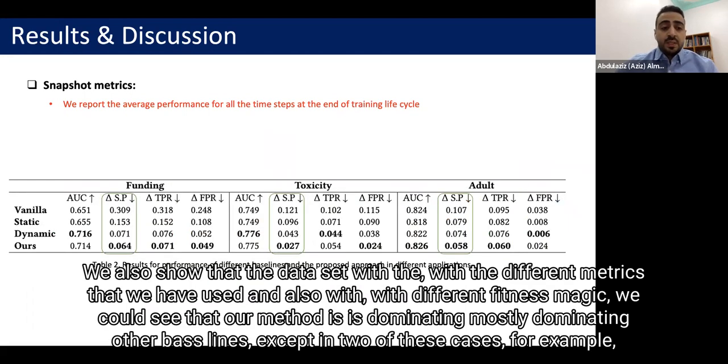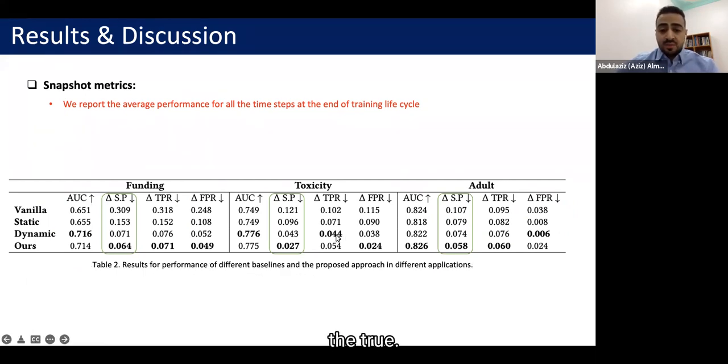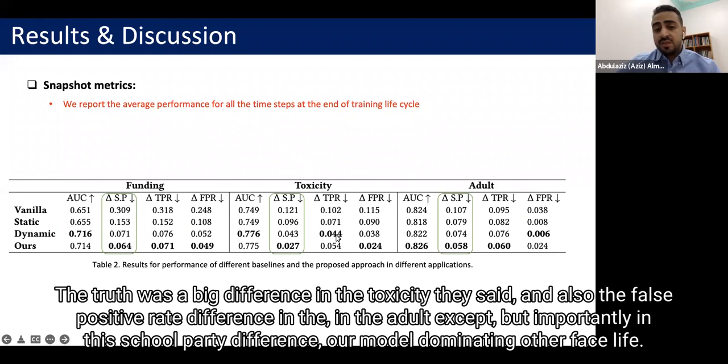We also show the data sets with the different metrics that we have used, and also with different fairness metrics, we could see that our method is mostly dominating other baselines, except in 2 of these cases. For example, the true positive rate difference in the toxicity data set, and also the false positive rate difference in the adult data set. But importantly, in the statistical parity difference, our model dominates other baselines.